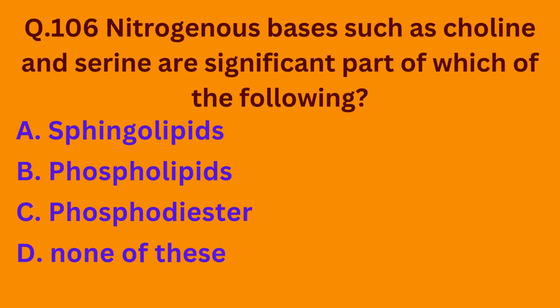Question number 106. Nitrogenous bases such as choline and serine are significant part of which of the following? Option A, sphingolipids. Option B, phospholipids. Option C, phosphodiester. Option D, none of these. So students, we have discussed this earlier. Choline and serine are basically the significant parts of phospholipids. So the correct option is option B.